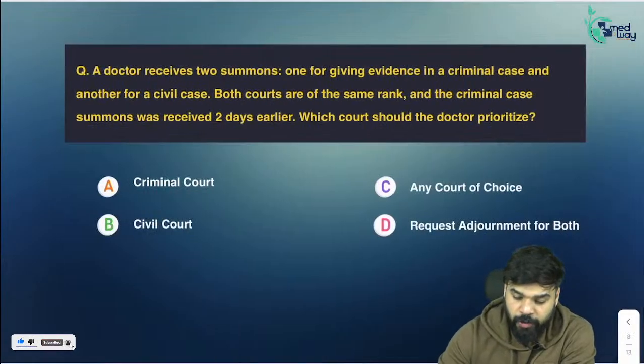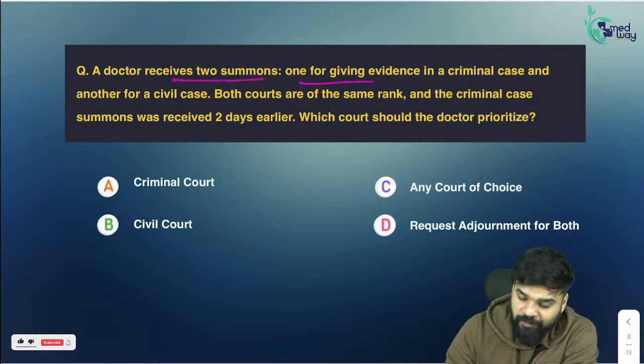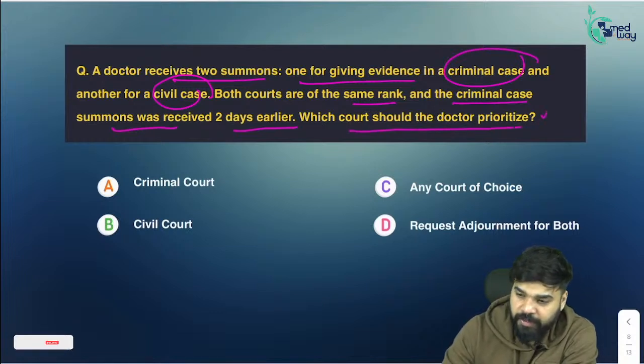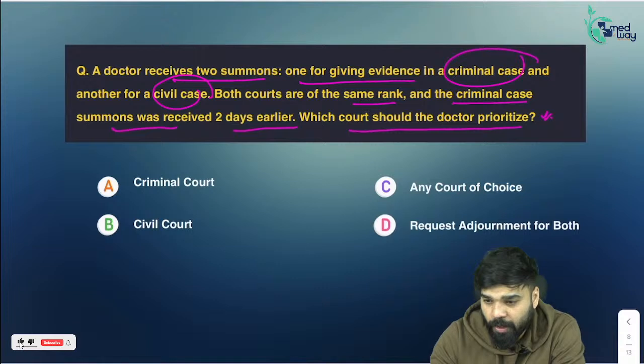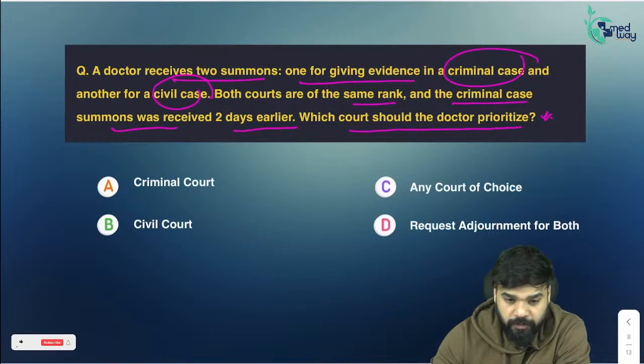Now, a doctor receives 2 summons, one for giving evidence in a criminal case and another for a civil case. Both courts are of the same rank, and the criminal case summons was received 2 days earlier. Which court should the doctor prioritize? What would be the answer to this question?